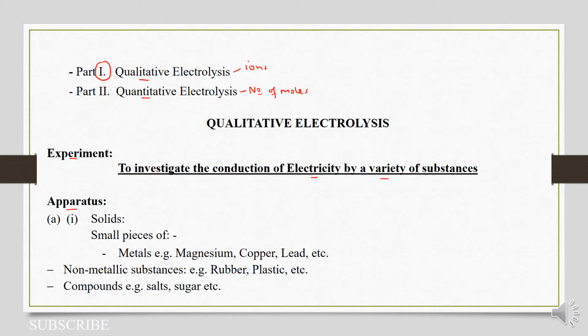We can have solids like magnesium in terms of metals, copper, and so on. We can also have solids in terms of non-metallic substances like rubber and plastic. We can also have solids as compounds like salts. Sodium chloride can be an example of a salt in solid form because we are looking at solids, sugar, and so on.